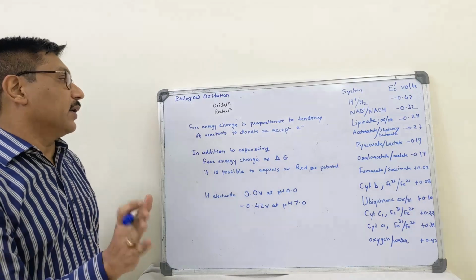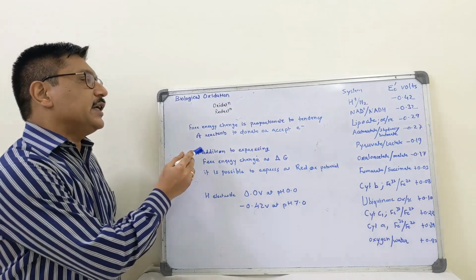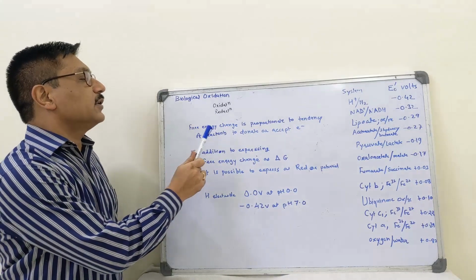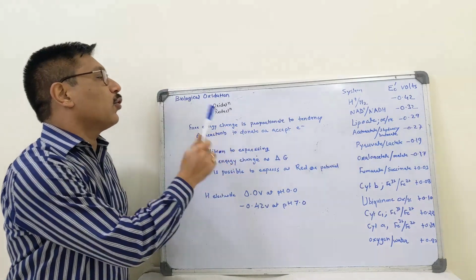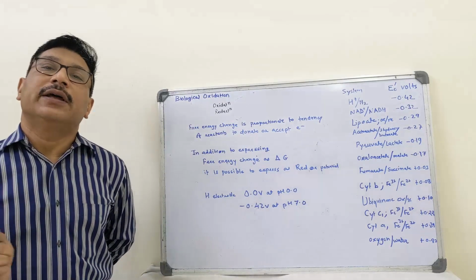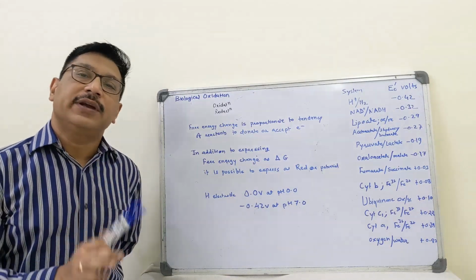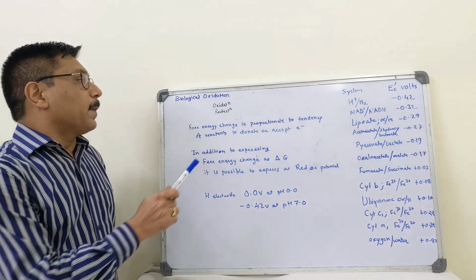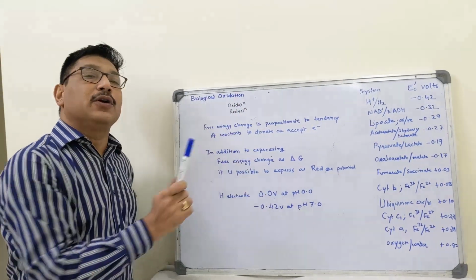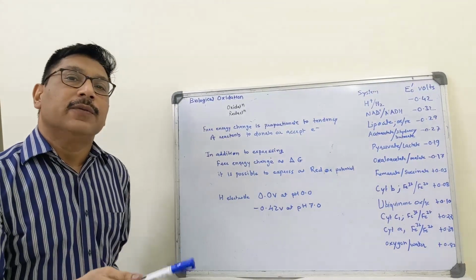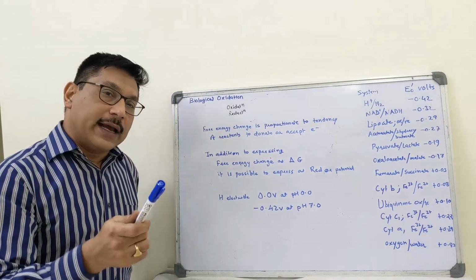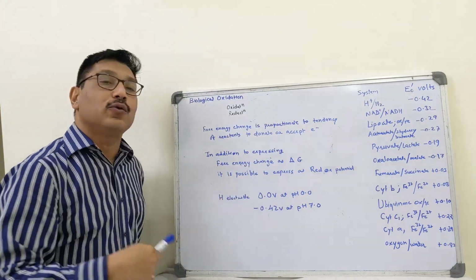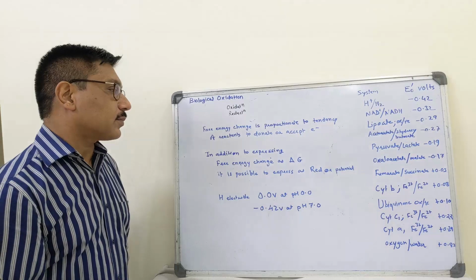The free energy change is proportionate to the tendency of reactants to donate or accept electron in these oxidation reduction reactions. So, oxidation is always coupled with reduction, because removal of electron is coupled with acceptance, and then free energy changes are proportional to tendency of reactant to donate and accept electron.